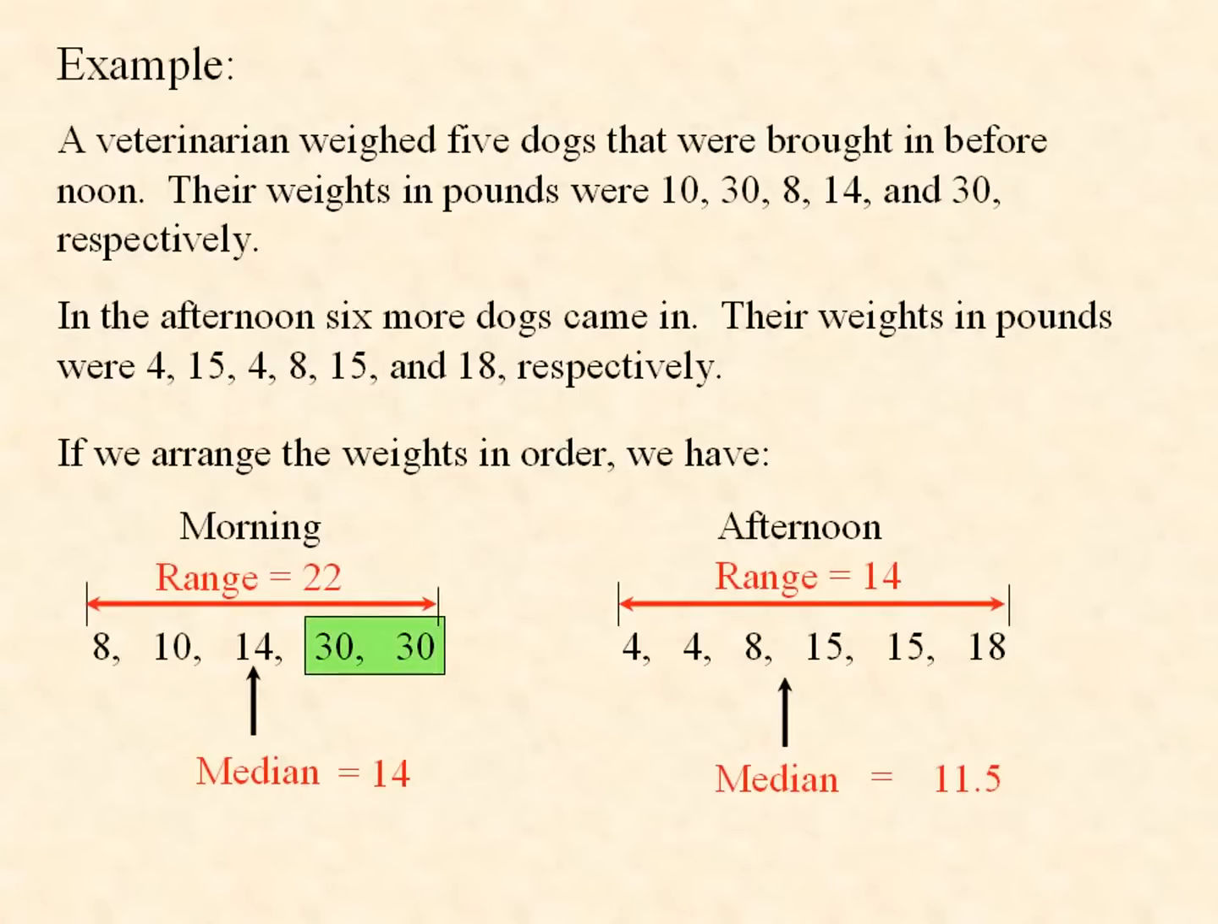Another statistic is the most frequent number. In the morning, there were 2 dogs that weighed 30 pounds. That's called the mode. But in the afternoon, we have 2 most frequent numbers, the 4 and the 15. So in the afternoon, we have 2 modes, 4 and 15. This is called bimodal data. Bimodal means you have 2 modes.